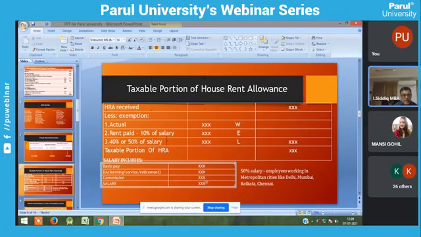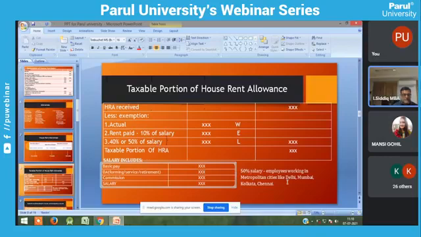So these three items we considered as a salary. In total of this salary, you have to take 10% that you have taken into account. The next one is 40 or 50% of salary.